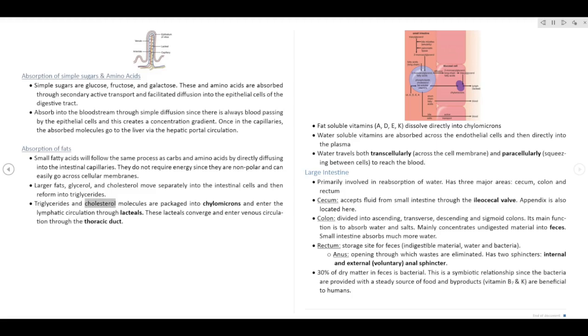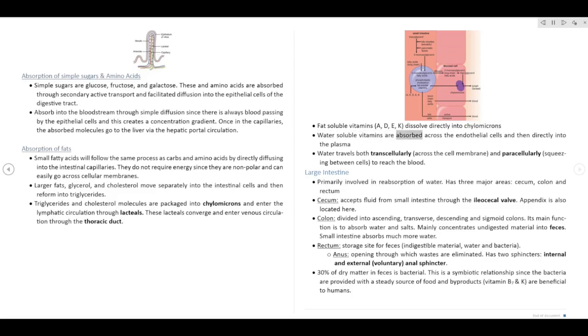Triglycerides and cholesterol molecules are packaged into chylomicrons and enter the lymphatic circulation through lacteals. These lacteals converge and enter venous circulation through the thoracic duct. Fat-soluble vitamins A, D, E, K dissolve directly into chylomicrons.